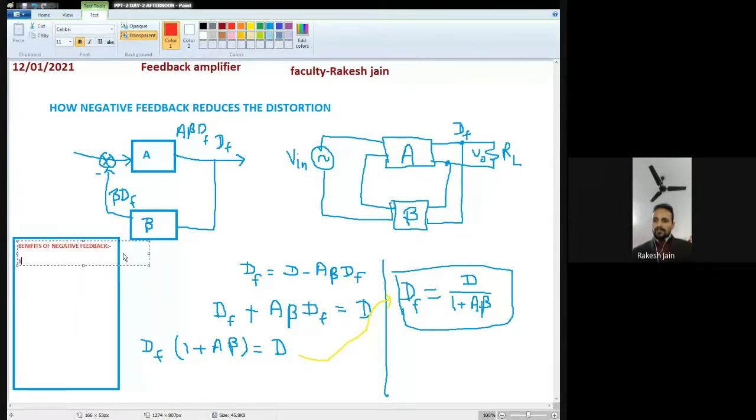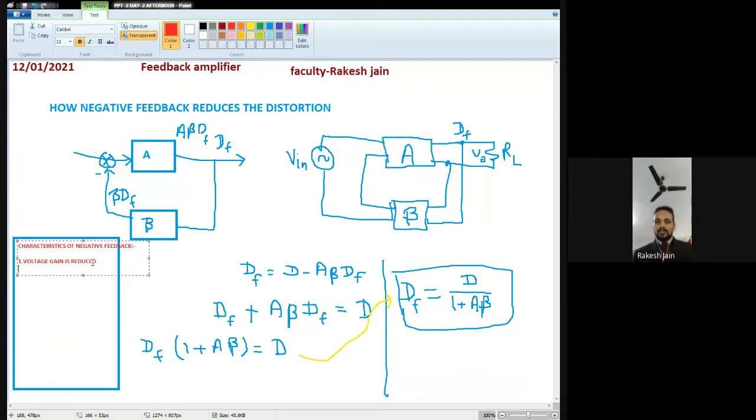First, we see that the voltage gain is reduced. Or instead of benefits, we can also write down some characteristics of negative feedback. So the voltage gain is reduced, and we proved this one.